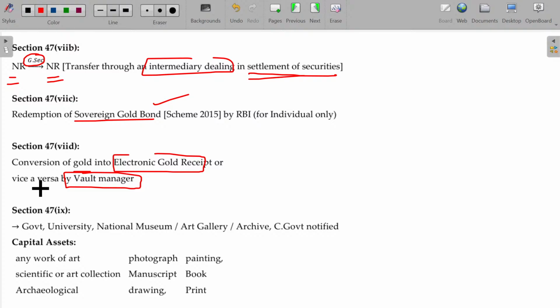If the bull rally is there and the price is increasing tremendously, the government takes some initiative. Those who have gold in your bureau can deposit it with the government and get gold receipts. The government will then circulate that in the market, so the gold availability in the market increases.